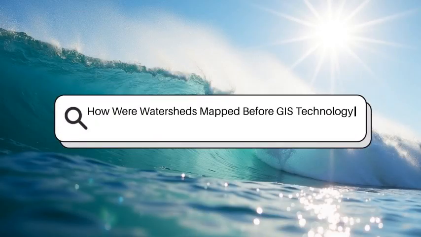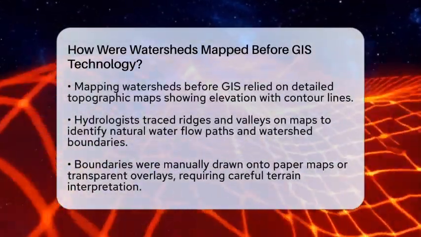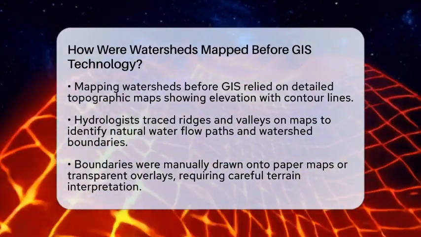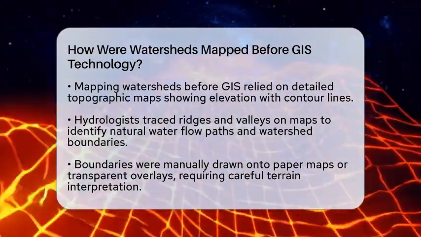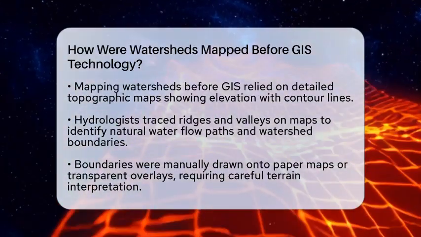How were watersheds mapped before GIS technology? Imagine trying to understand the flow of water across a vast landscape without the help of computers or digital maps. Before geographic information systems, mapping watersheds was a hands-on, detailed process.